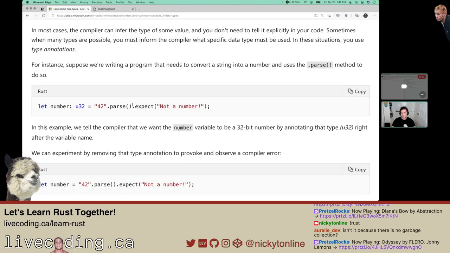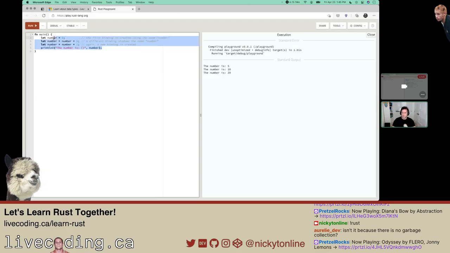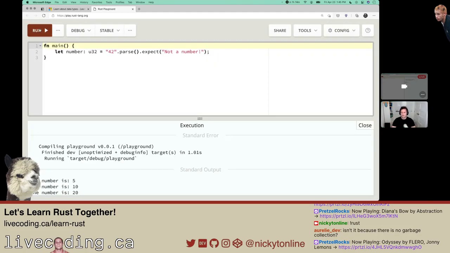That's interesting, the dot expect right in the code, like it's testing it as you parse it. In this example, we tell the compiler that we want the number variable to be a 32-bit number, u32. We can experiment by removing the type annotation to provoke and observe a compiler error. Let's do both here. We'll put this in main because that seems to be the easiest way to run things right now. I don't know how to actually invoke a function yet because all the things I tried didn't work. We'll get to that. It's going to run this.